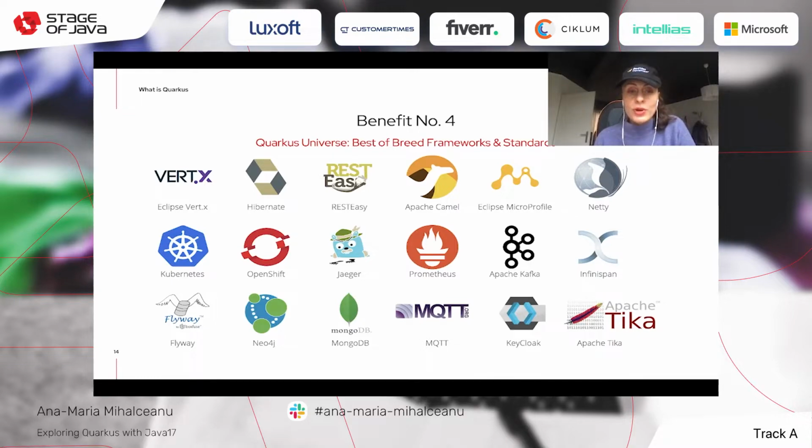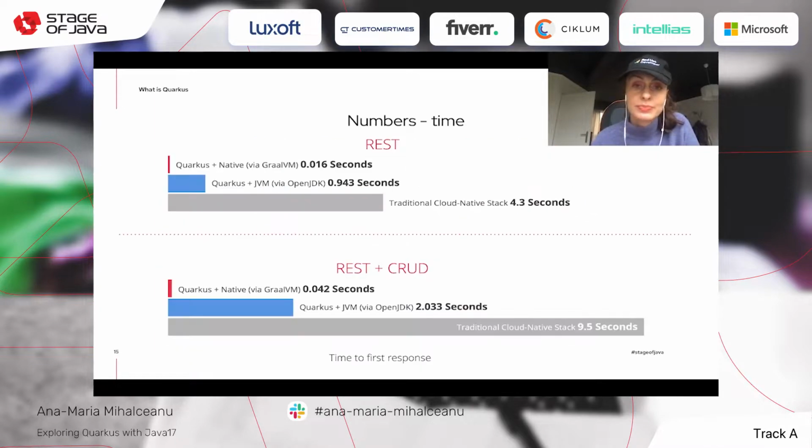The benefit number 4 is the Quarkus universe, which is so big. It has a lot of frameworks that it can integrate with. There are a lot of standards that were taken into account for each extension available there. And thanks to the extensions, you can add only what each of your microservices needs. So no more boilerplate code that you probably might not need.